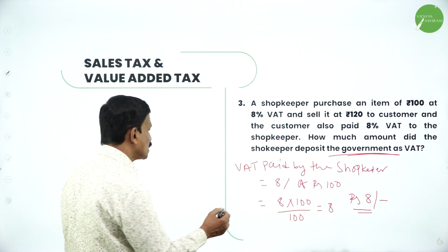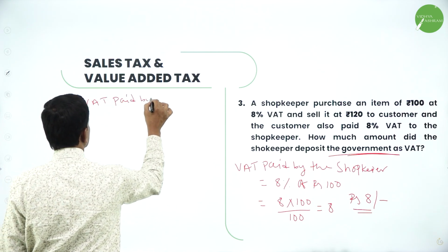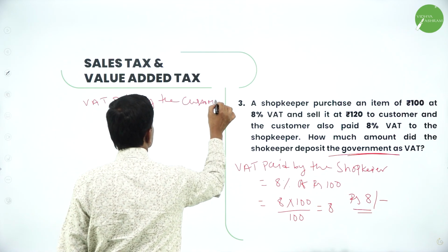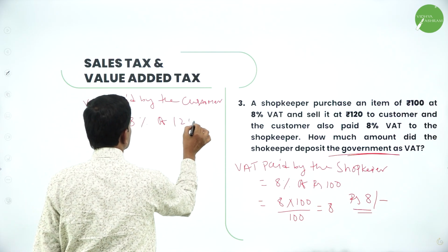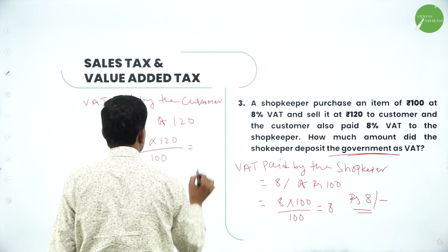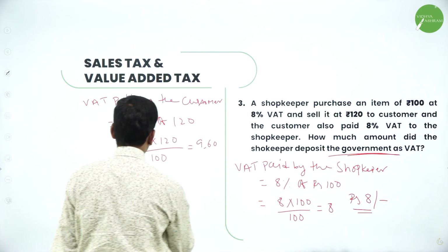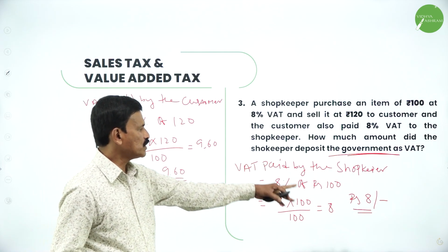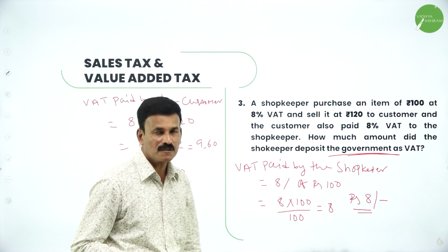Now what is the tax paid by the customer? The VAT paid by the customer is equal to 8% of rupees 120. So that's equal to 8 into 120 divided by 100. Simplify, that is equal to 9.6, 9.60. So the VAT paid by the shopkeeper is 8 rupees and the VAT paid by the customer is equal to 9 rupees 60 paisa. Okay.